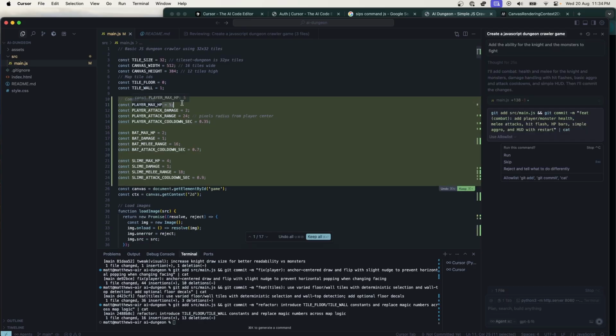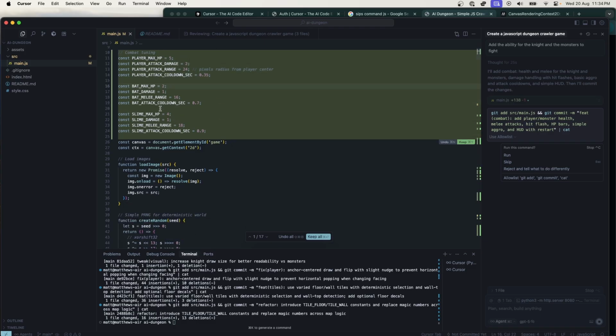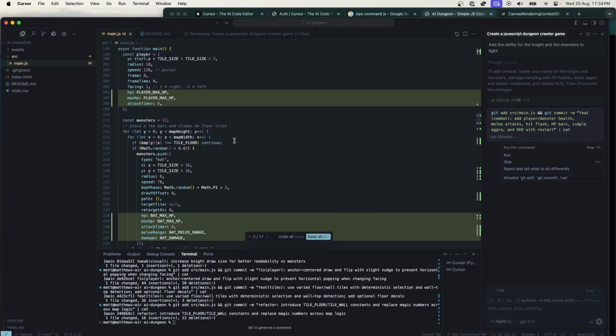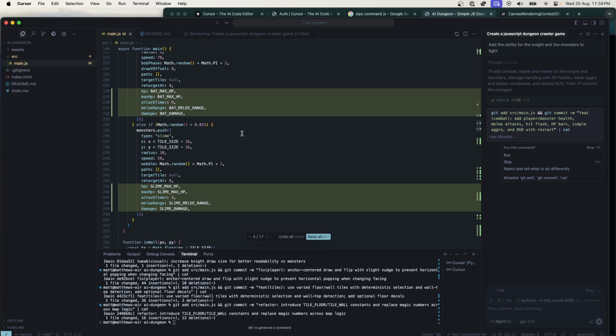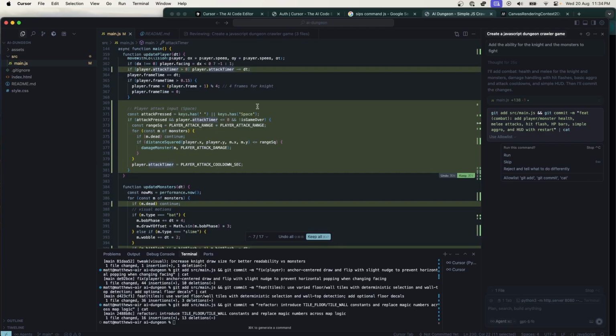So the player has some health points, some attack damage, some range. Cooldown. Yeah, that looks good. Same for the bat and the slime. Okay, adding these properties to the player and to the monster. Fair enough. We got this attack timer as well. That'll probably go with the cooldown. Okay, it's looking for space. Attack press.